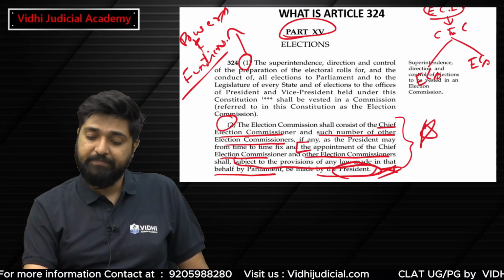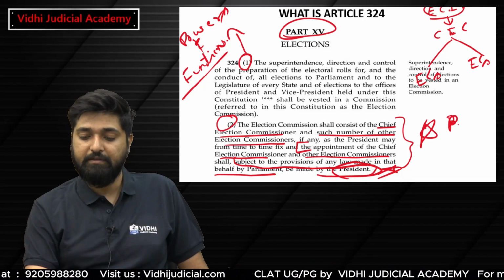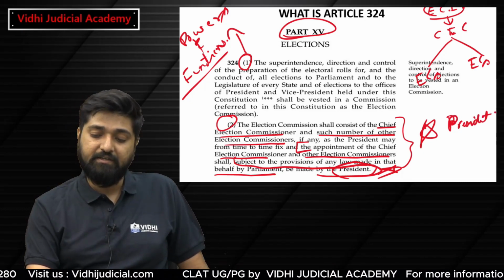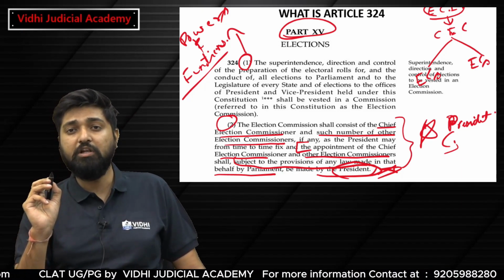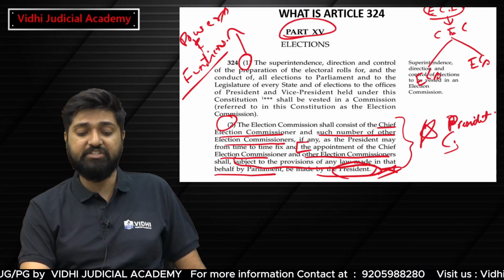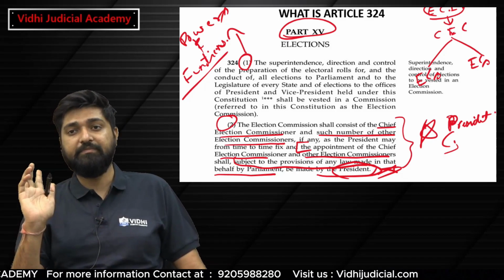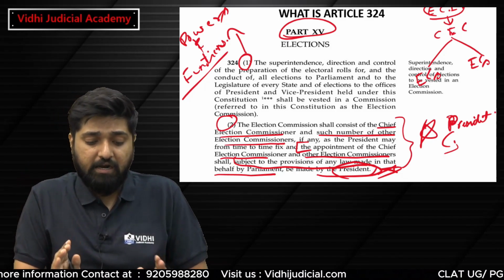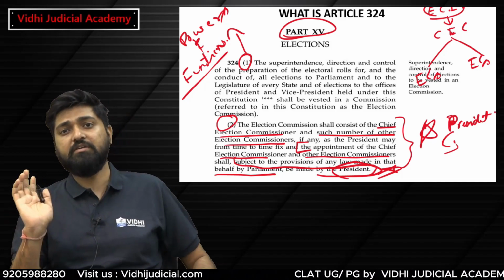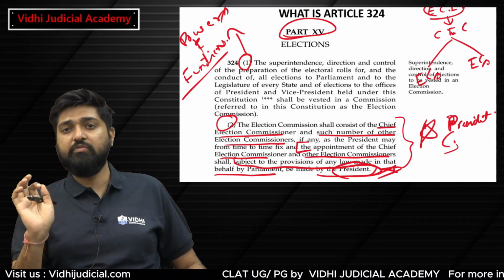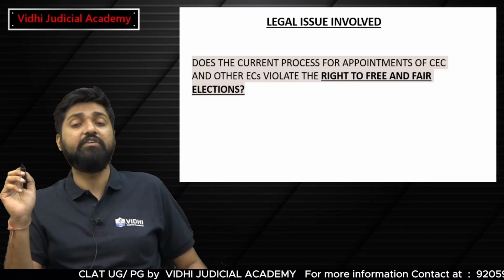Who would appoint the Chief Election Commissioner and other election commissioners? The President. But it has been made subject to the provisions of any law made in that behalf by the Parliament. This is the provision that is challenged in the present case, Article 324 Clause 2. Now, what was the legal issue involved?